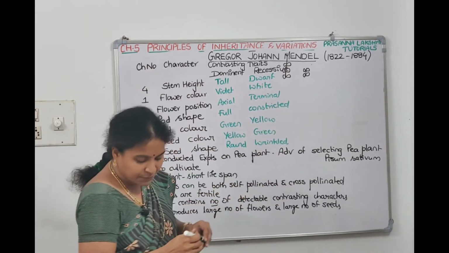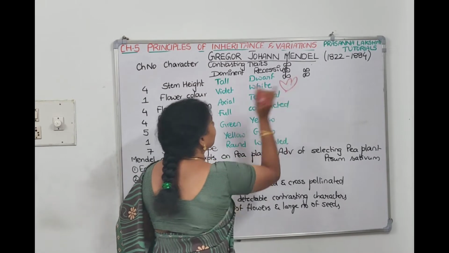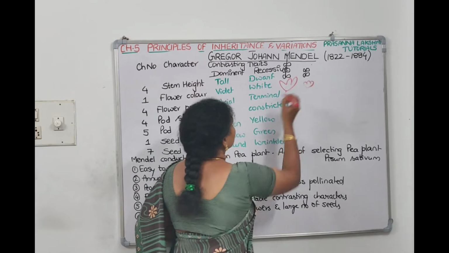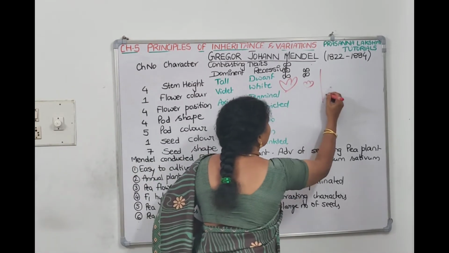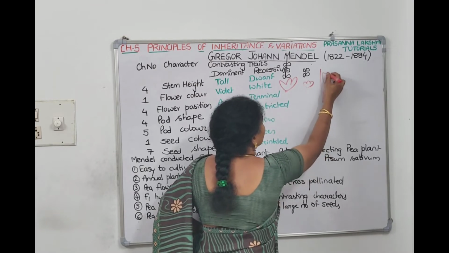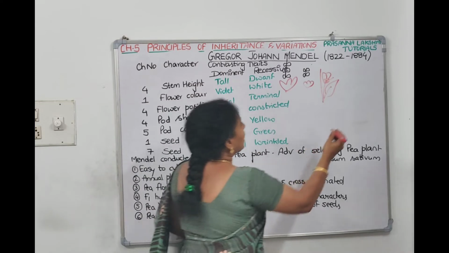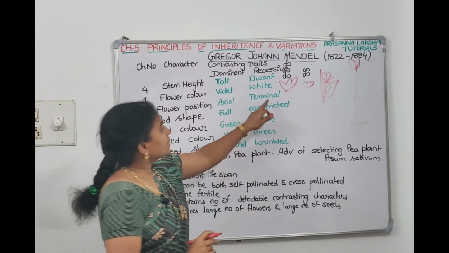And flower color, if we see, violet color is dominant. So if the flower is violet, it is dominant, and if the flower is white in color, it is recessive. Then flower position: if the flower is at the axis of the leaf, that is axial, and that is dominant. And if the flower is at the terminal, at the tip, that is recessive.